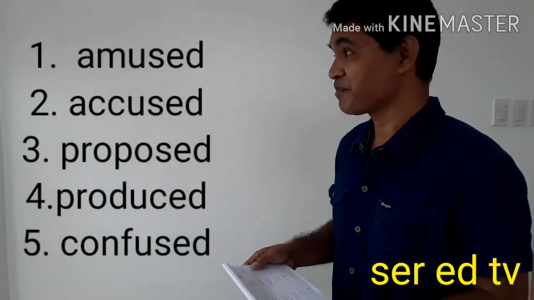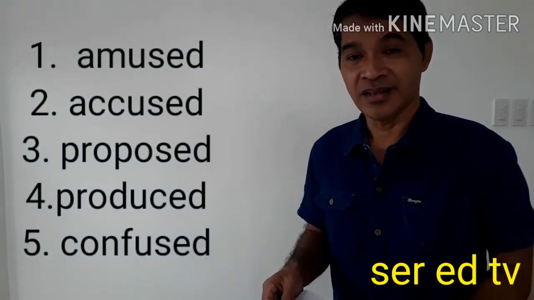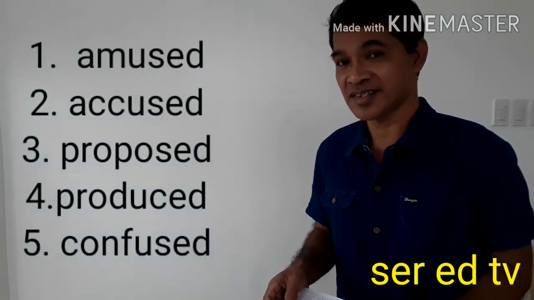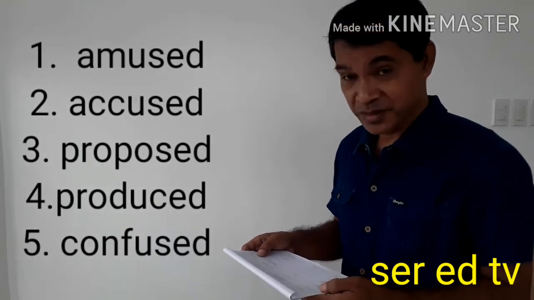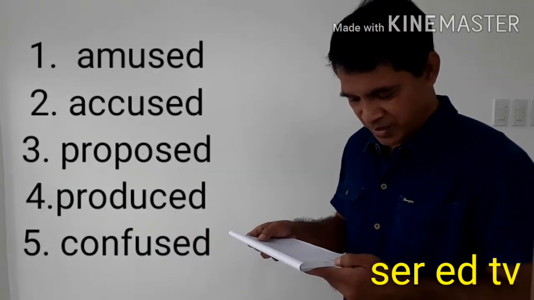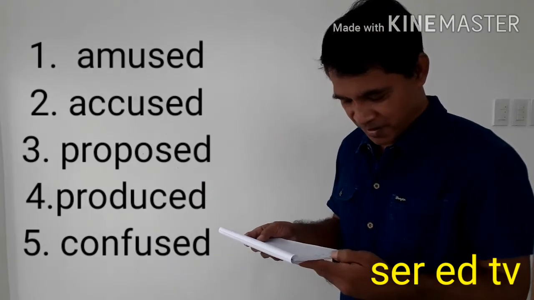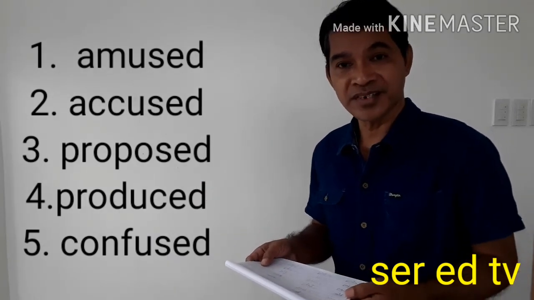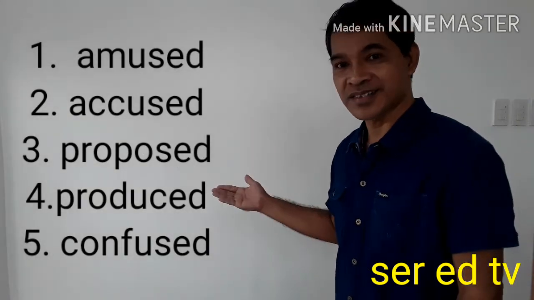It should be amused. What happened to the letter D? The letter D now sounds as T. Next, number 2, accused. Number 3, proposed. Number 4, produced. And number 5, confused.